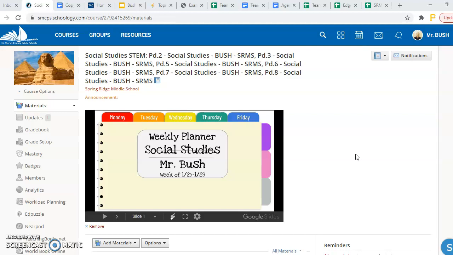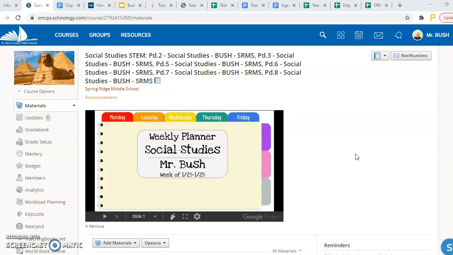Second piece of information that was important for students is that report cards will be available for students beginning next Tuesday, which is February 2nd. Third piece of information was that Friday, the 29th of January, is a non-school day for students. It is a teacher in-service day.